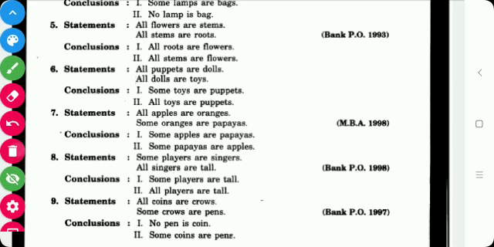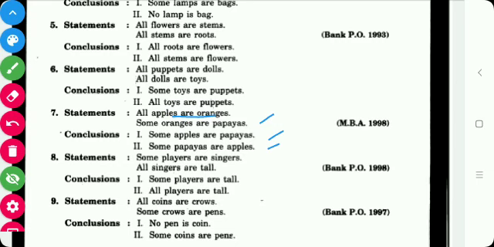Next, seventh: all apples are oranges, some oranges are papaya. The conclusions are: some apples are papayas and some papayas are apples. The first premise is of A type and distributes the subject, so the middle term oranges, which forms its predicate, is not distributed.